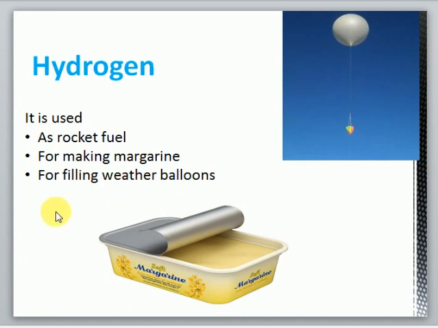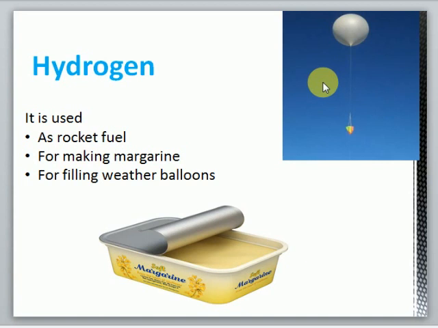And the next use of hydrogen is for filling weather balloons. Okay, this is a weather balloon. These balloons are filled with hydrogen gas. Weather balloons are actually huge balloons which are used to provide information about weather.